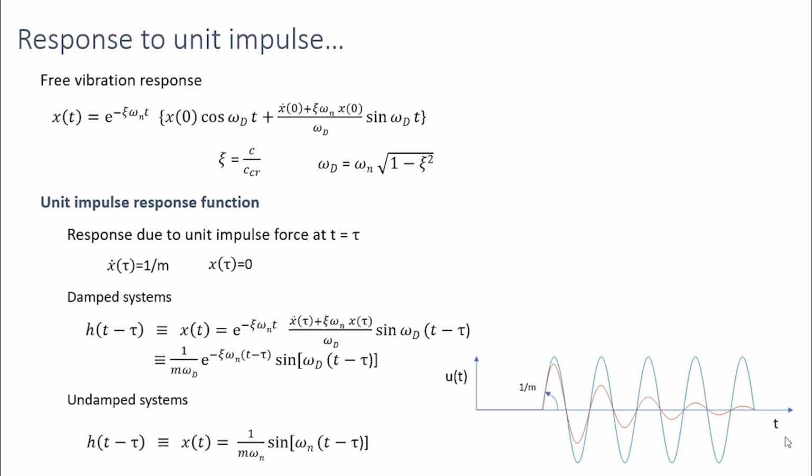This is the plot for both these responses. So as you can see, we have giving an initial velocity to the system through this unit impulse. So this initial velocity, that is the slope of this response curves at t equal to tau, will be equal to 1 by m, that is equal to the initial velocity.